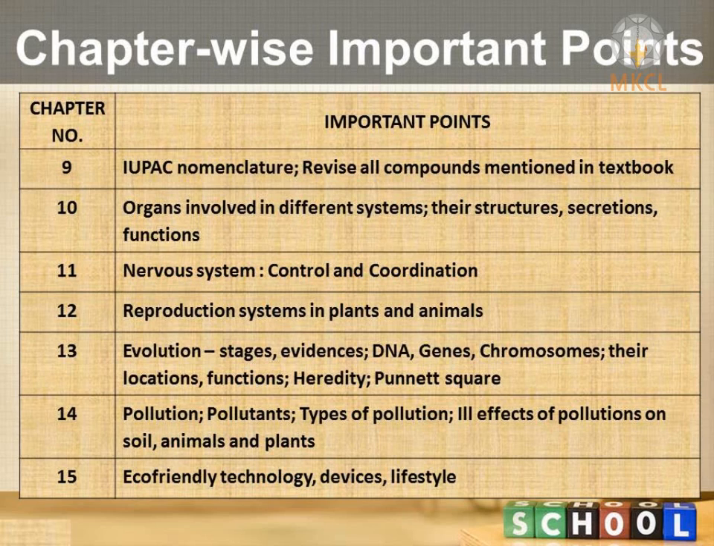One more thing I want to tell you, a total of 7 to 8 compounds are discussed in the textbook. Just try to revise them. Any other compound which is not mentioned in the textbook will not come in your 10th standard question paper. That is why concentrate on all the 7 compounds which are mentioned in the textbook. This was all about chapter number 9.